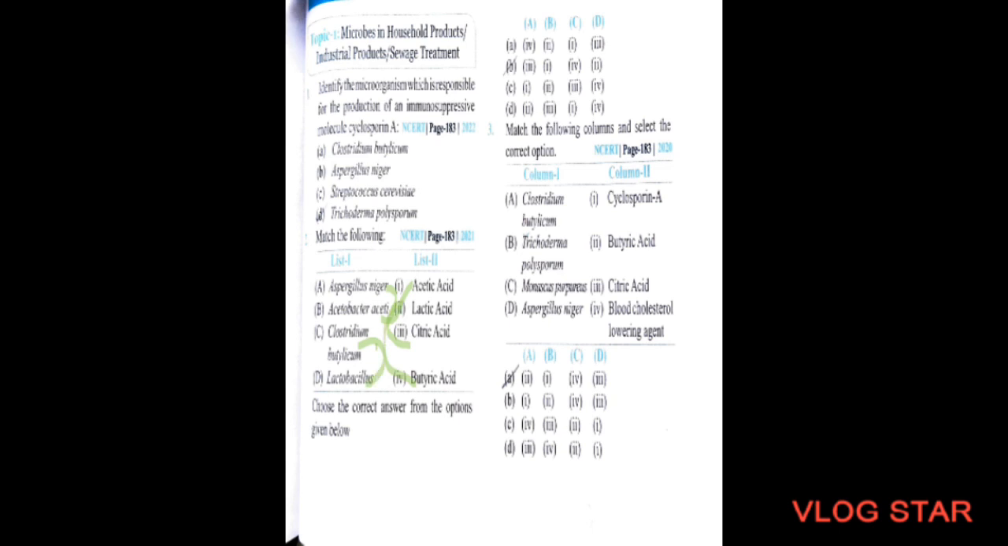Next question. This is also match the following. This came in 2020. Column 1 contains Clostridium butylicum, Trichoderma polysporum, Monascus purpureus, Aspergillus niger. 1. Cyclosporin A, 2. Butyric acid, 3. Citric acid, and 4. Blood cholesterol lowering agent. So option A will be the correct one, 2143.